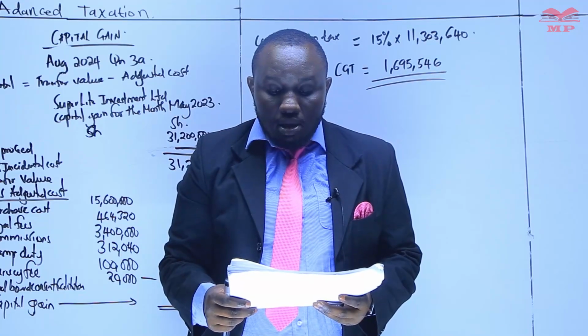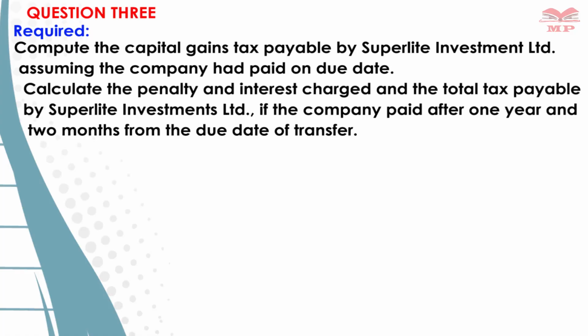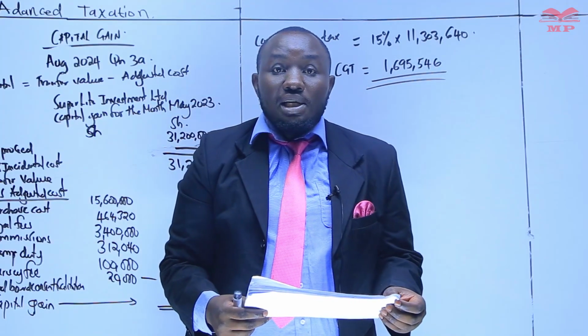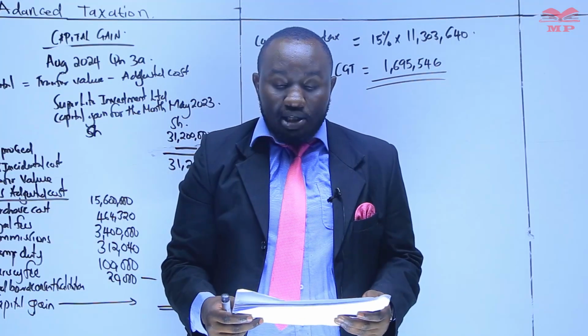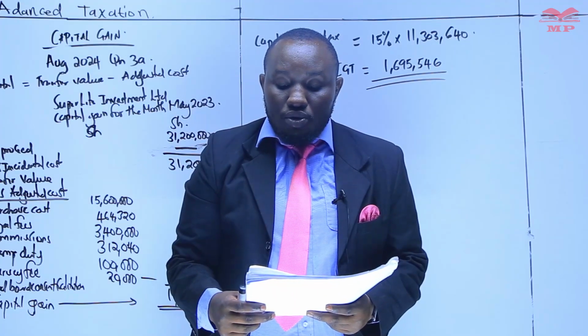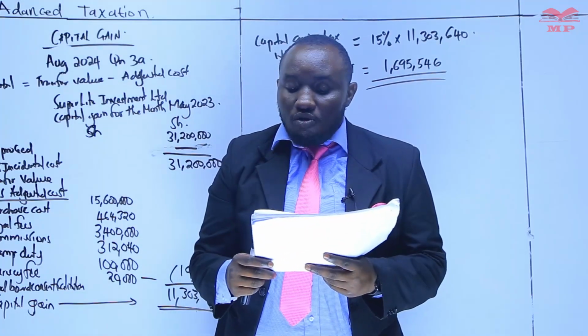So we proceed to Roman 2, that is 3A Roman 2. Calculate the penalties and interest charged and the total tax payable by Superlight Investment Limited if the company paid after 1 year, 2 months. So when you exceed the period, that is, you do not pay by the 20th of the following month, then a penalty accrues, which we know is 5% of the tax that is due. Then if you continue not to pay, there's an interest that accrues at 1%.